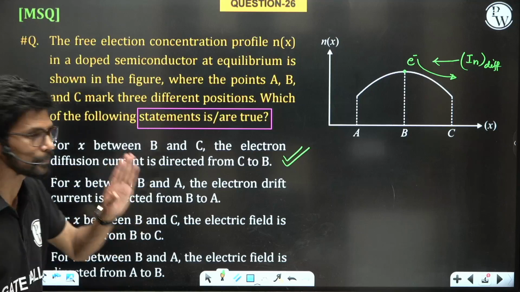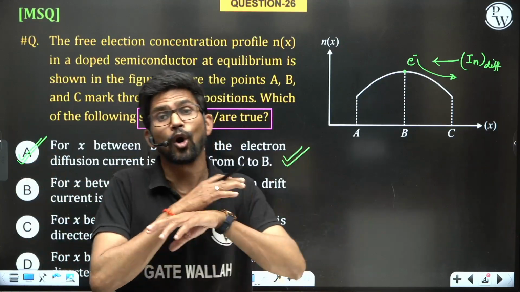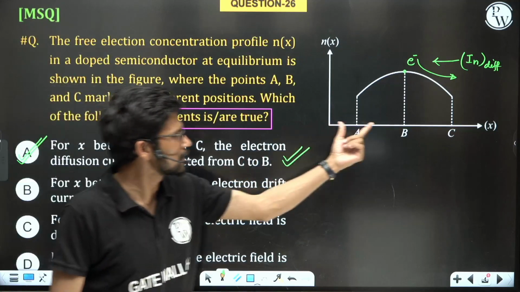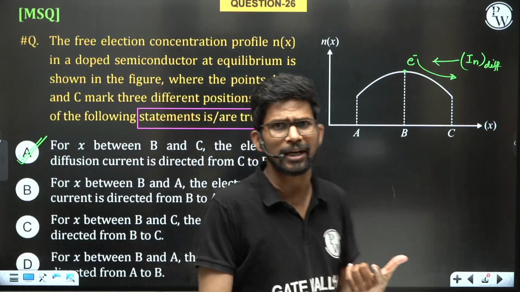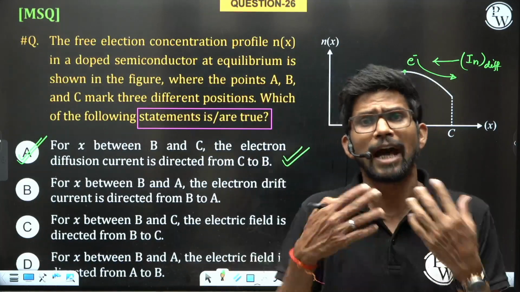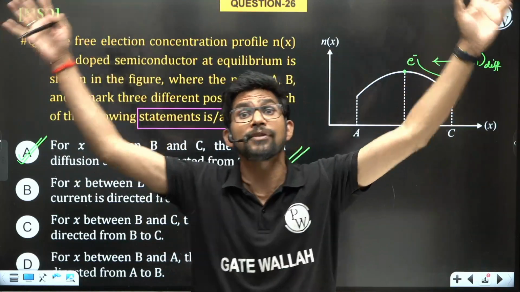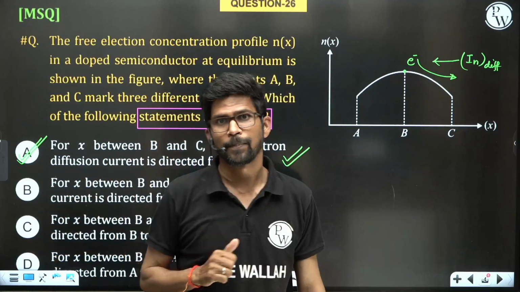Now option B. In an MSQ question, you need to check all the options because you need to find all the possible correct options. For x between B and A, the electron drift current is directed from B to A. Why does drift current come into the picture? Because of non-uniform doping, even in the absence of an external source, diffusion current starts flowing.